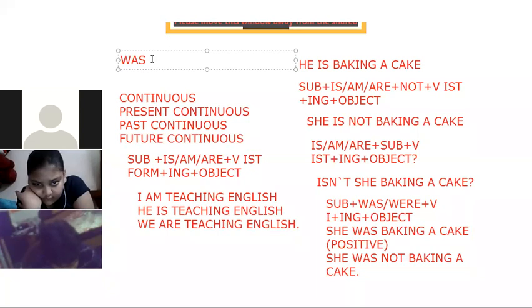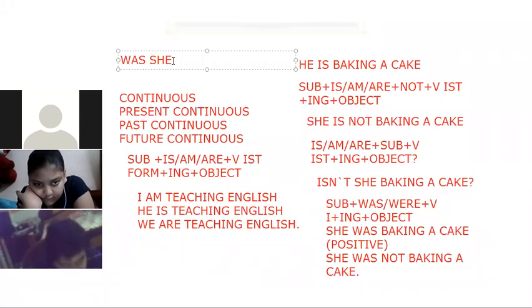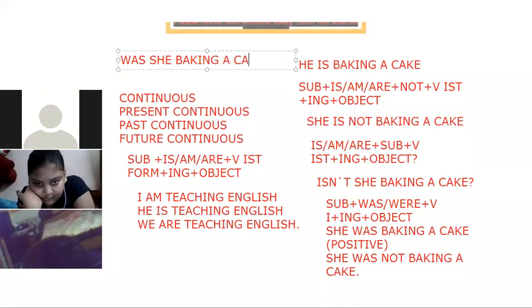And ma'am, in negative interrogative, was she not baking a cake? Very good. Was she not baking a cake or wasn't she baking a cake? Again, the same thing. In negative interrogative, wasn't she baking a cake or was she not baking a cake?